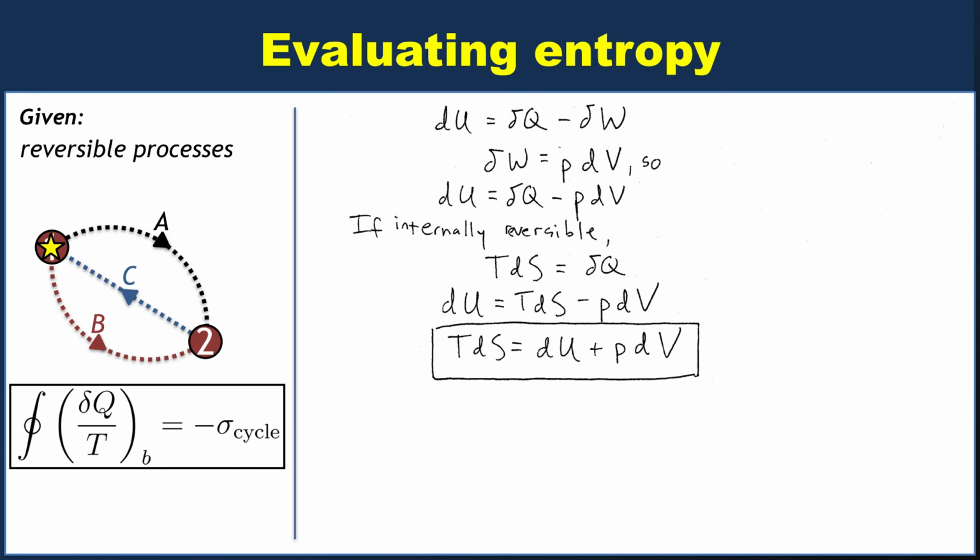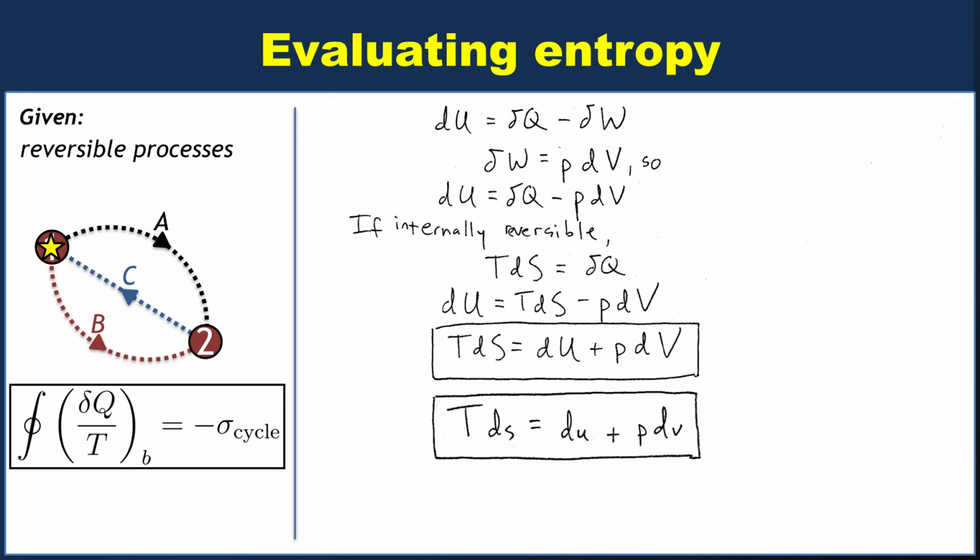And of course you can divide this entire thing by mass to get the specific version, which is T ds equals du plus p dv. This is one of the fundamental equations of thermodynamics. It relates temperature, entropy, internal energy, pressure, and volume, and we'll get some practice using it over the next few lectures.